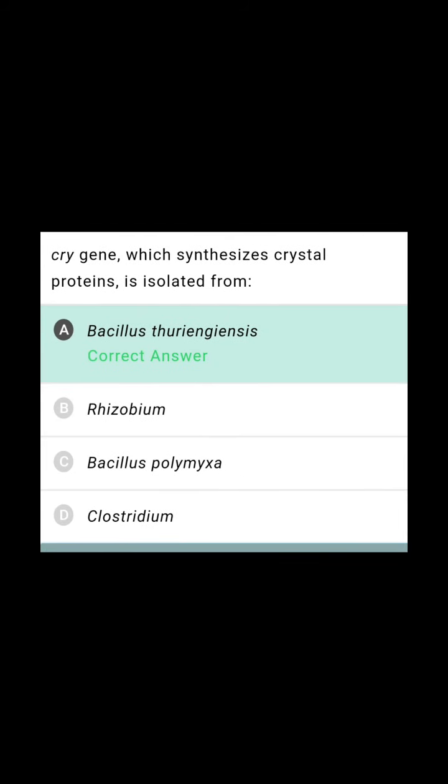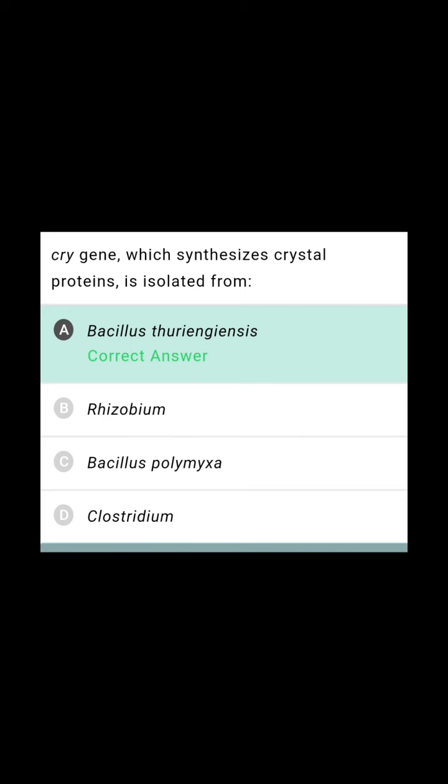Cry genes, which synthesize crystal proteins, are isolated from Bacillus thuringiensis bacteria. These produce inactive toxins. When these enter into the gut of the insect, they cause swelling in the insect and finally lead to death. Actually, these are inactive toxins.